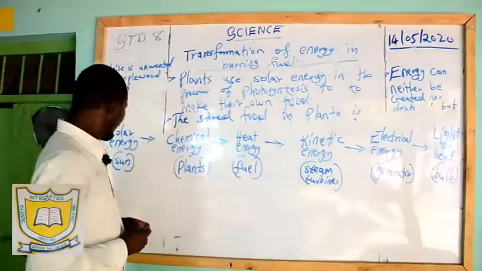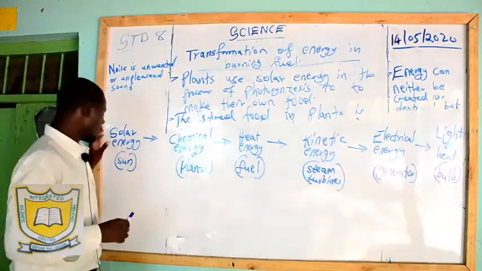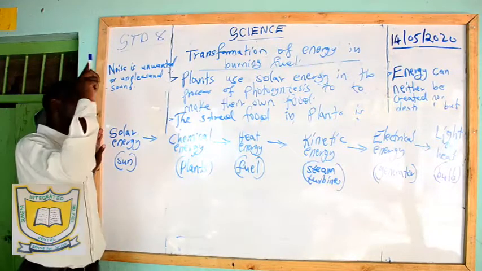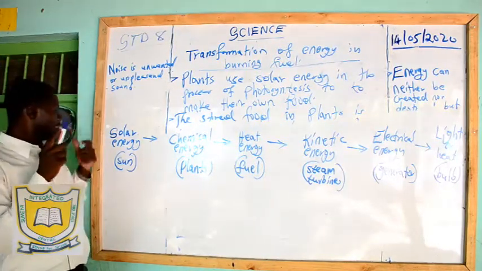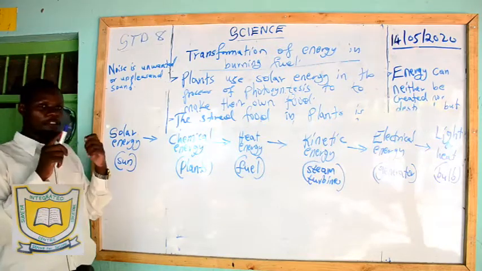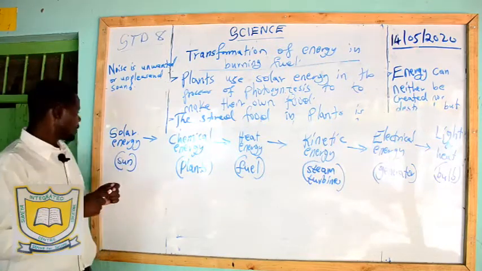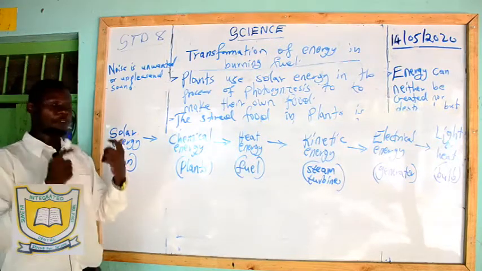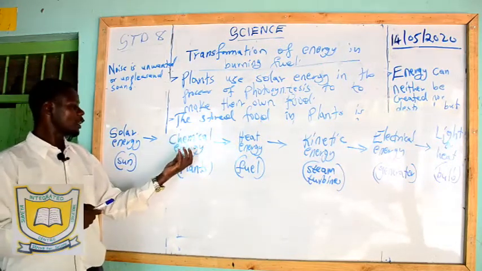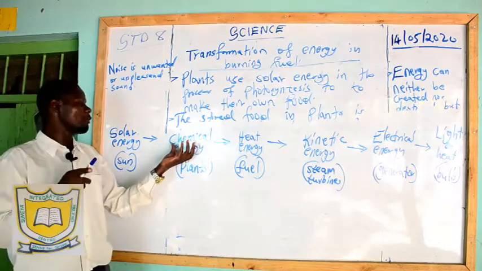Now I will explain. As I started, solar means light. As we have light energy, that is the first type of energy. It is forming food in green plants through the process known as photosynthesis. Now after food is formed in the leaves, that food has chemical energy.